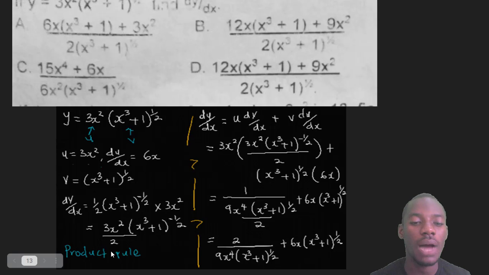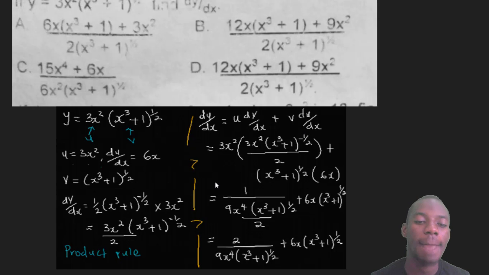Now the product rule. I've now simplified everything. Now let's bring in the product rule. What is the product rule? dy/dx is equal to u dv/dx plus v du/dx, right? This is called product rule because this is a multiplication question, right? And that's what I have here. Now what's my u? 3s squared. Plug it in. Then what's my dv/dx? dv/dx is this answer I have here: bracket 3s squared over 2, bracket s raised to the power 3 plus 1 raised to the power minus 1 over 2. That's my dv/dx in bracket, plus v.